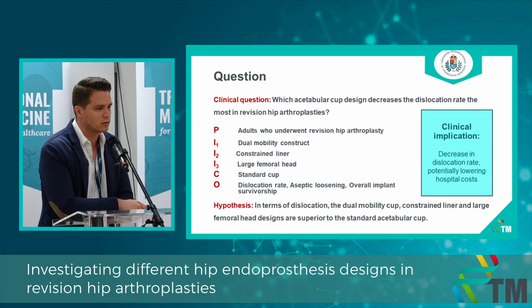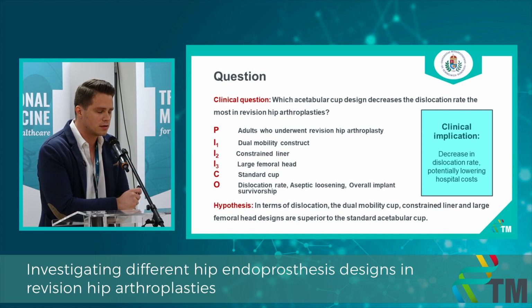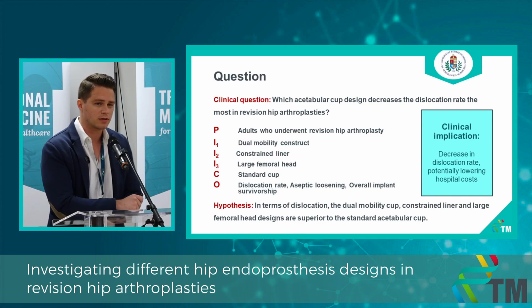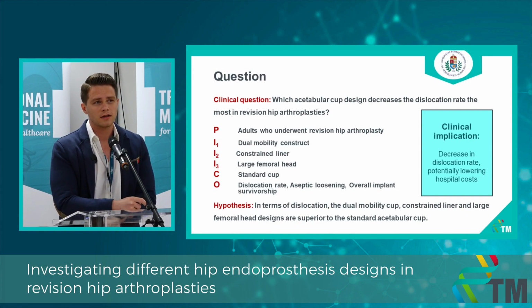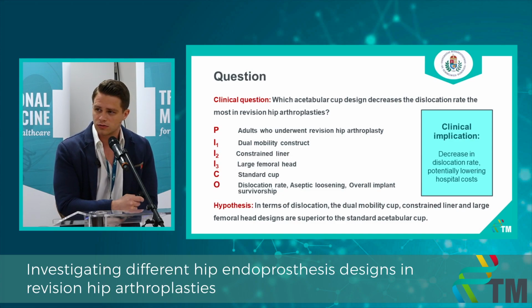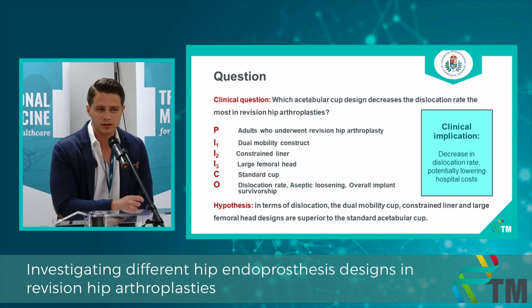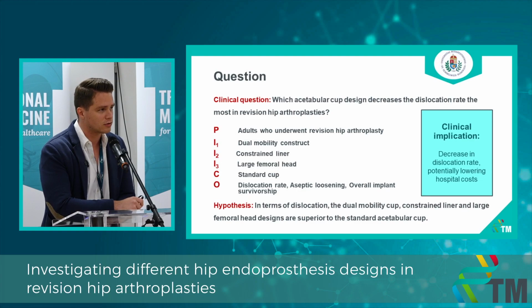Our clinical question is which acetabular cup design decreases the dislocation rate the most in revision hip arthroplasties. Our population is adults who underwent revision hip arthroplasty, and our interventions are the dual mobility design, the constrained liner, and the large femoral head, and our control is the standard acetabular cup.